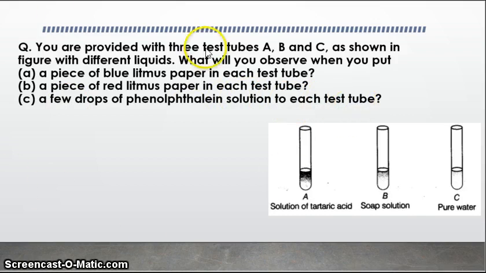So we know that litmus paper and phenolphthalein are indicators. Blue litmus paper turns red in case of an acid. So acid turns blue litmus red, bases turn red litmus blue, and there is no color change in case of pure water.